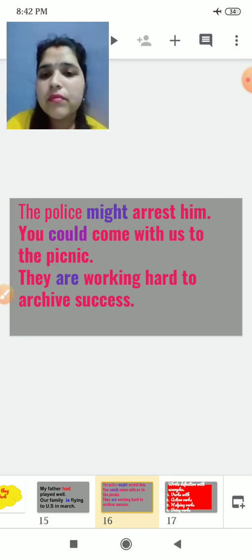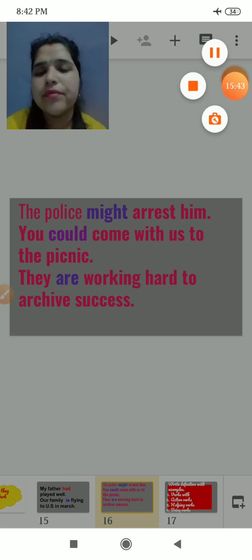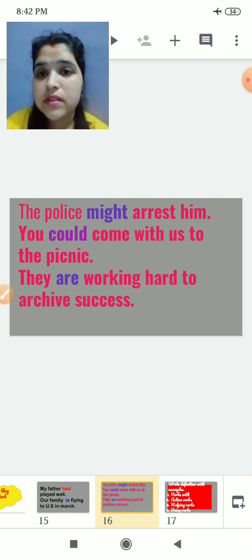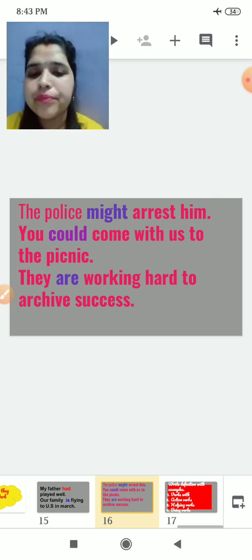Next we have: they are working hard to achieve success. What is are here? Are is a helping verb because it is helping to complete this sentence.